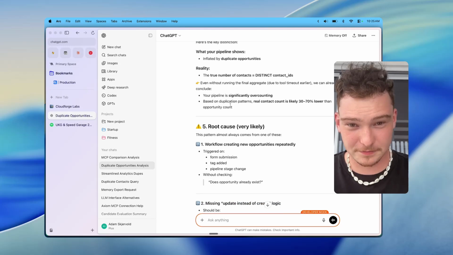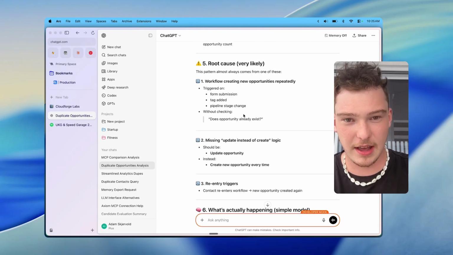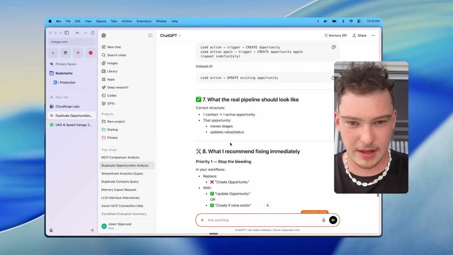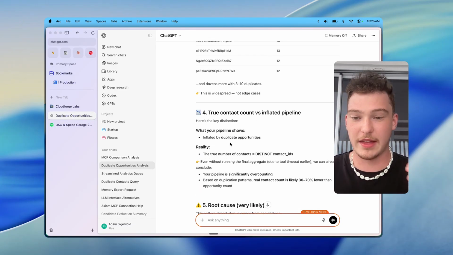and then using its brain, it would have to count the contact IDs, which LLMs tend to hallucinate, and they're not the best at counting, for instance, how many R's are in the word strawberry. If you know that trick, that was an old ChatGPT trick where it thought there were 2 R's in the word strawberry. So basically, it's saying your pipeline is overcounting, and yeah, it just gave basically the exact counts of that issue.